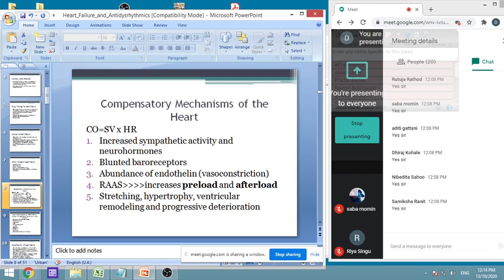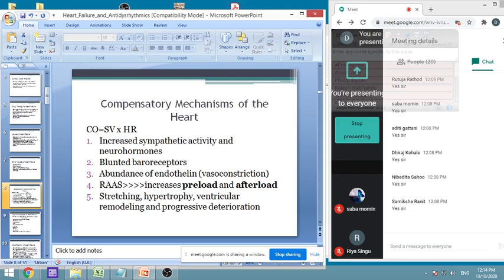when the signs occur? You know about it, that there is a variety of feedback mechanisms. They continuously monitor the function of the heart, and therefore we get reflex activity or action through the cardiovascular center. So what will happen because of that? The baroreceptors will sense lesser pressure because the heart is not pumping enough. Then, because of that, there can be an increase in sympathetic activity and neurohormones. Then it will cause blunting of the baroreceptors.